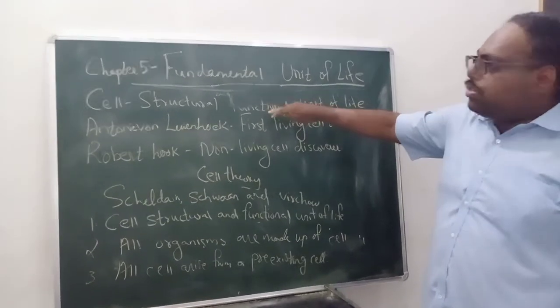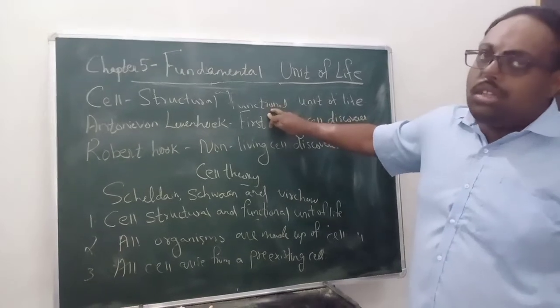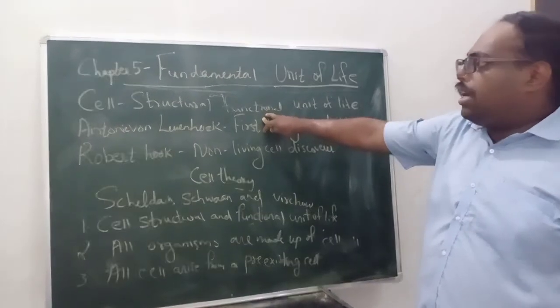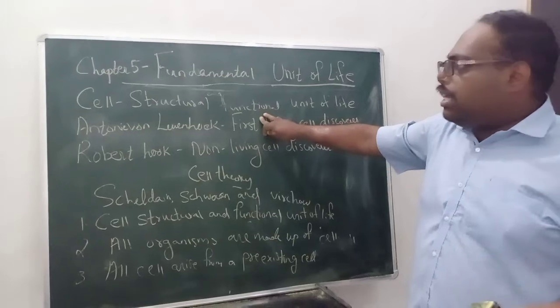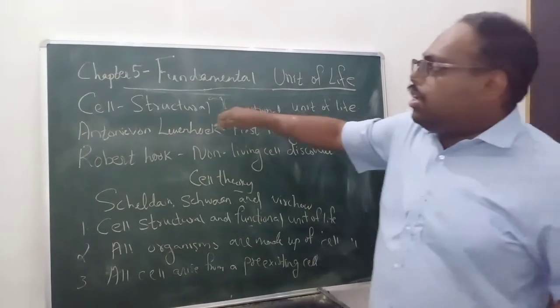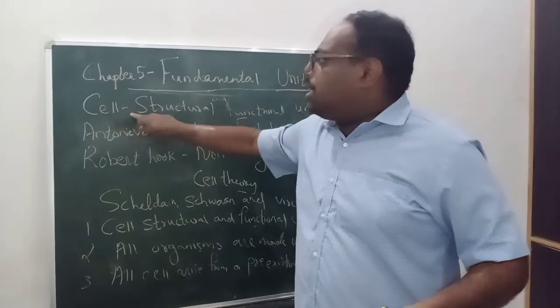That means if there is no cell, there is no tissue. If there is no tissue, there is no organ. If there is no organ, there is no organism. And if there is no organism, there is no life. So the cell performs that basic thing.